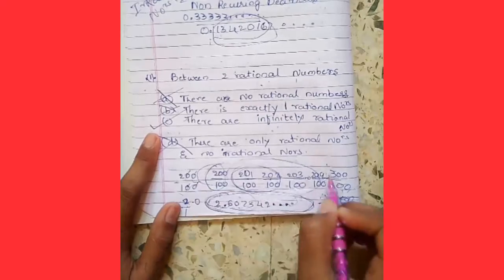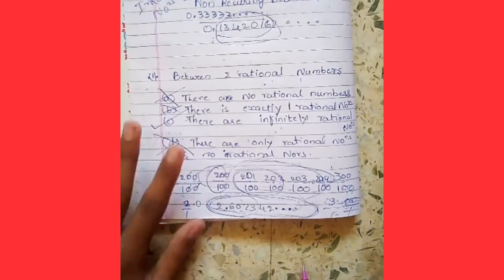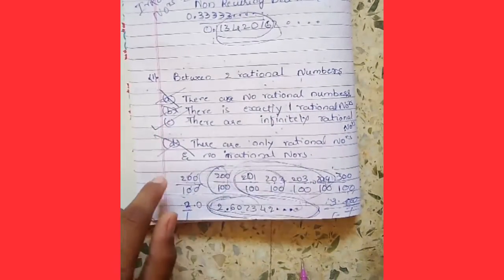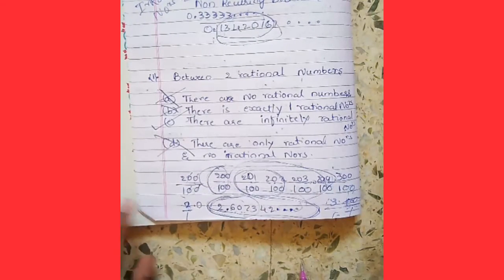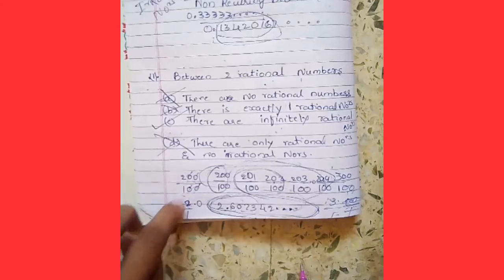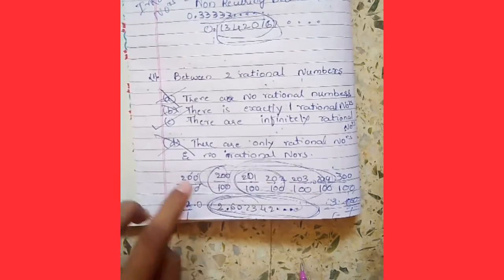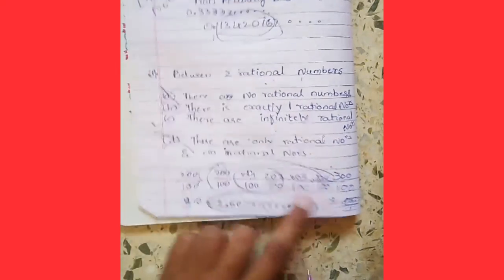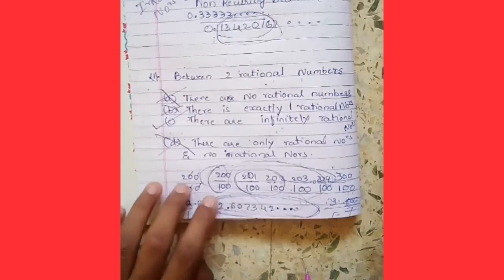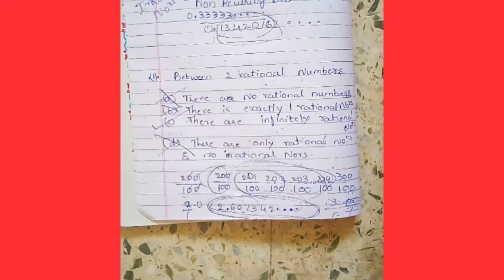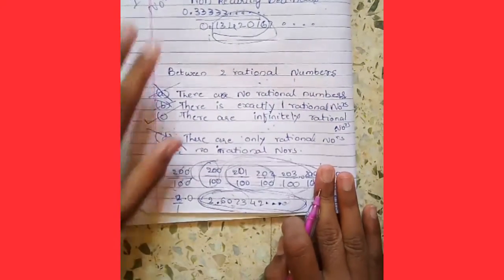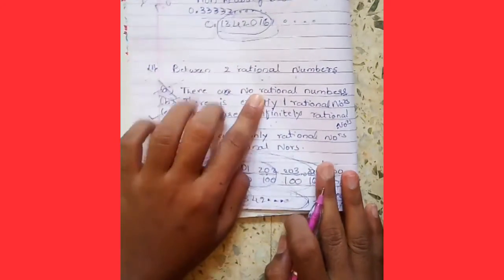These are rational numbers because these are in the form of p by q, and these are in between 2 by 1 and 3 by 1. And here also, in between 2 by 1 and 3 by 1 there are decimals in the form of irrational numbers. Now what is the right answer for this question?